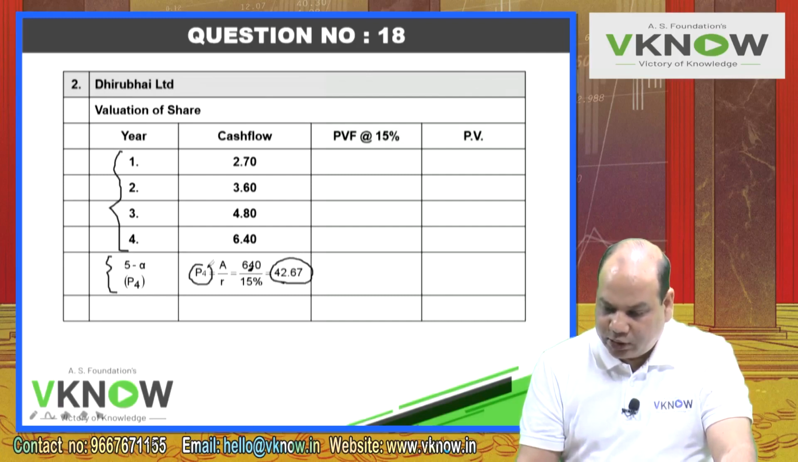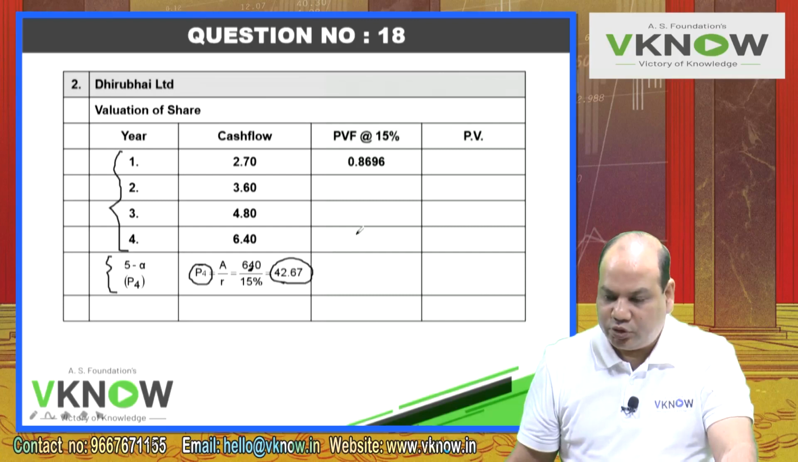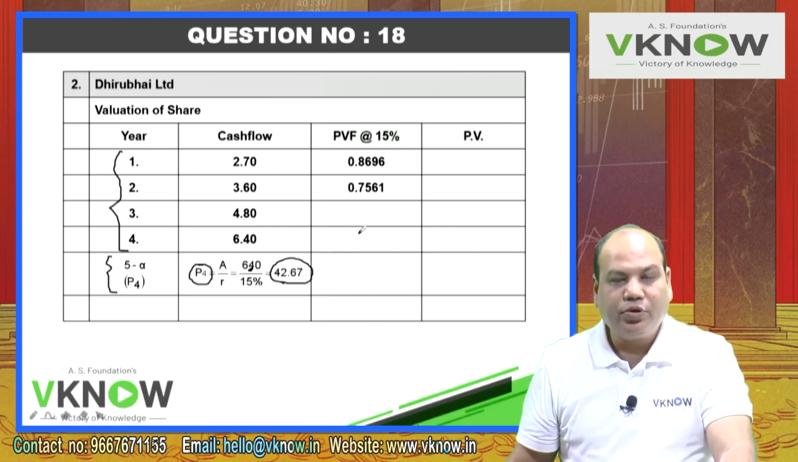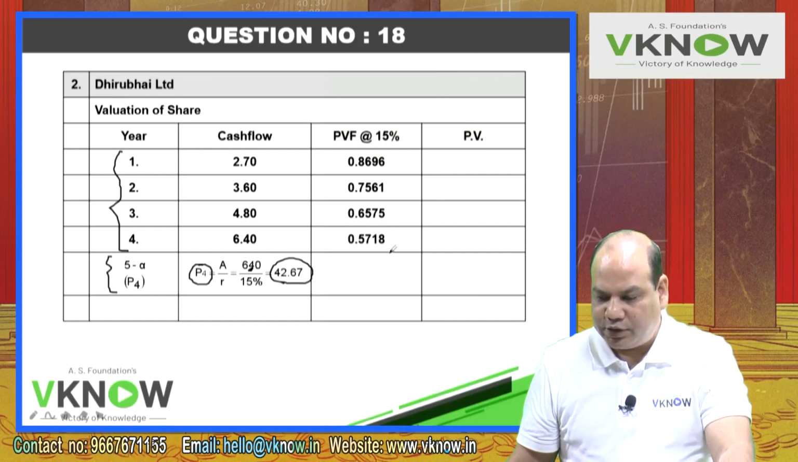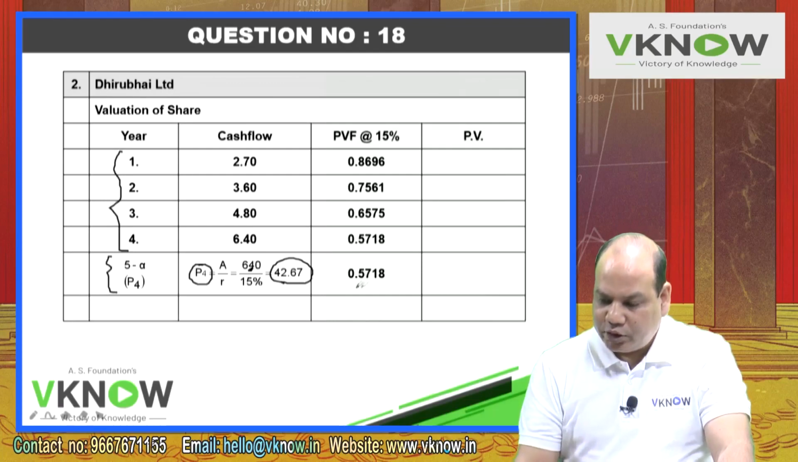So while applying the present value factor, you will apply the 4th year factor here. So start on your calculator: 1 divided by 1.15, 0.8696, again equal to 0.7561, 0.6575, 0.5718. Again write 0.5718. Here the students sometimes make mistake.